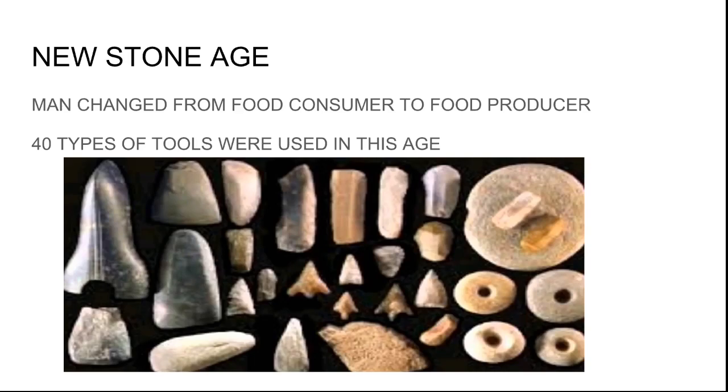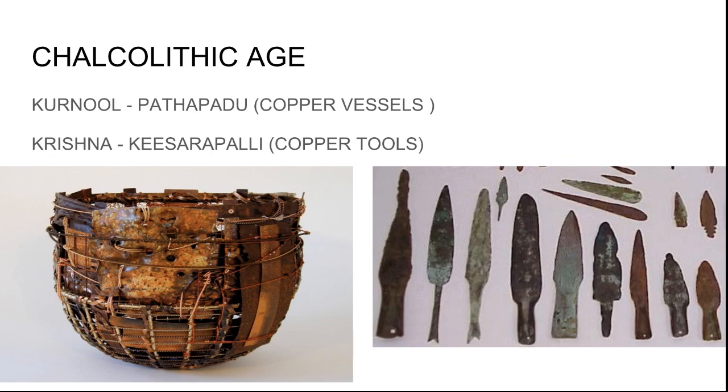Now look at the New Stone Age. In this age, 40 types of tools are used, and man changed from food consumer to food producer. Okay, these are the important things about the Stone Age.